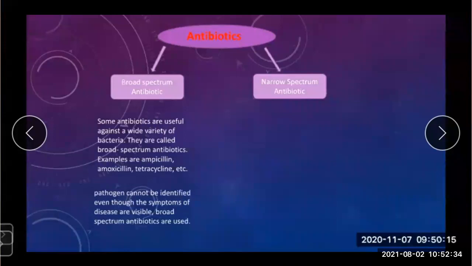It is also called a mild antibiotic. Why mild? Because it treats only a particular disease, and that disease can be diagnosed. A disease can be diagnosed with the help of an MRI, blood test or CT scan, and a doctor can detect which disease has been caused, and on this basis the narrow spectrum antibiotic is given to the patient.